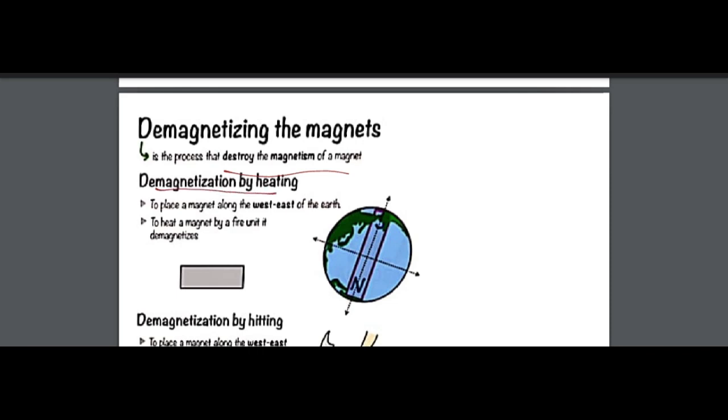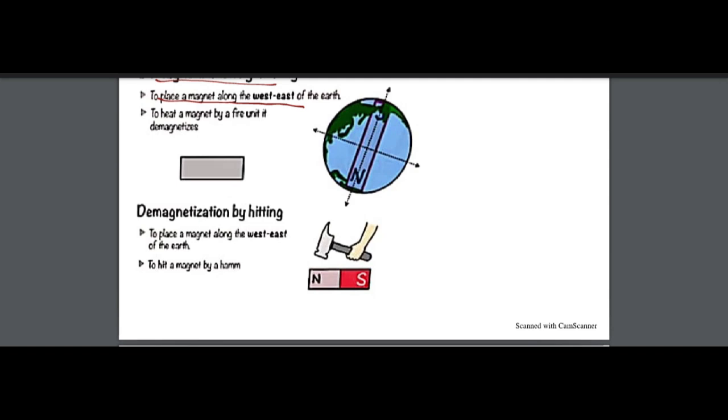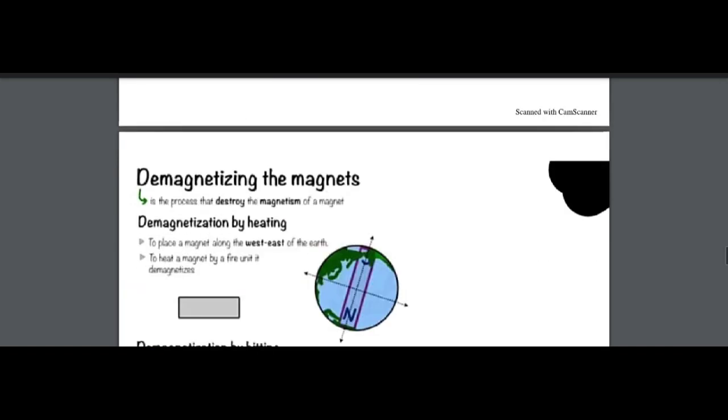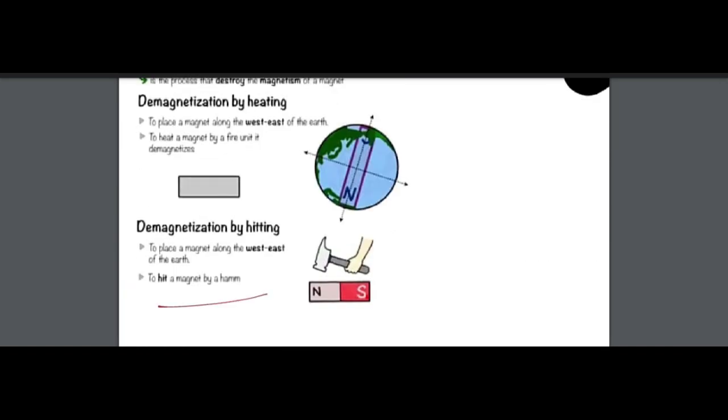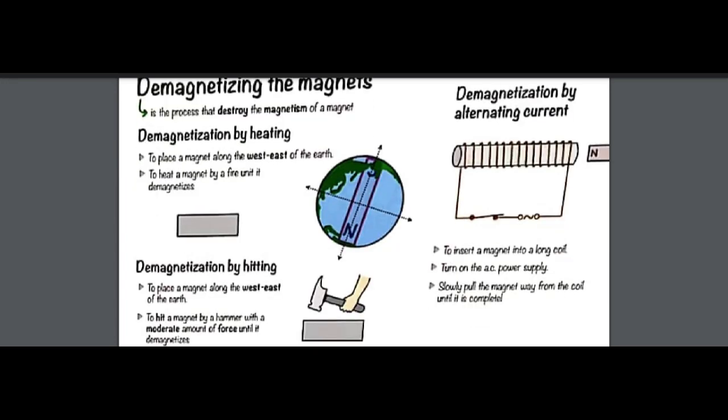Demagnetization by heating. To place the magnet along the west and east of earth. For example, this is an earth. You place south and then east. Is it south and east? West and east, sorry. So demagnetization by heating, you can remove the magnetism of any element by heating that. And the next thing is to hit a magnet by a hammer. And we can do this.